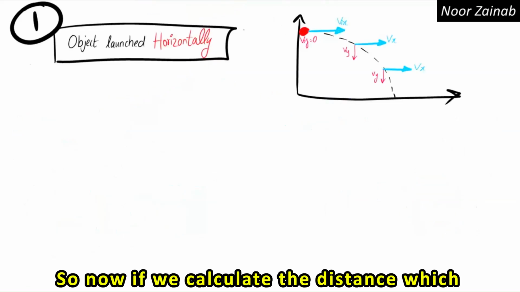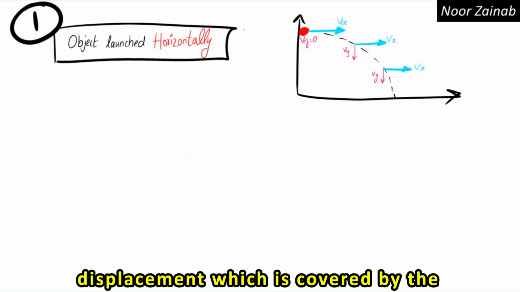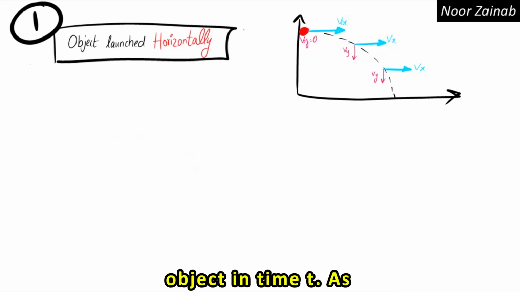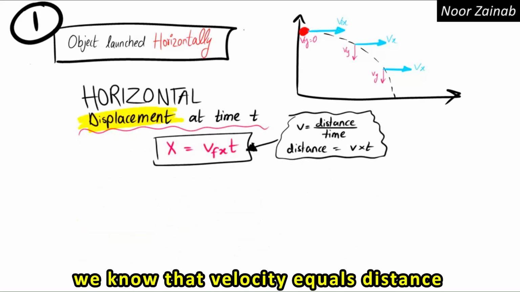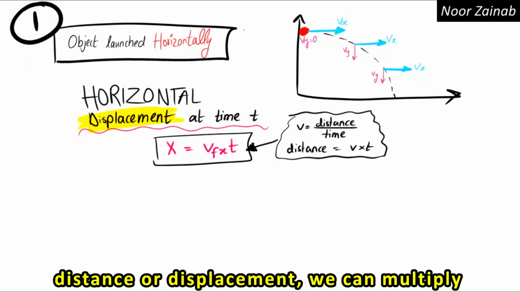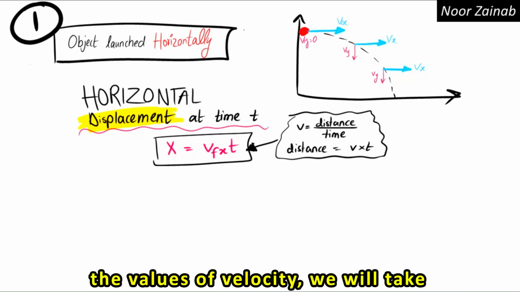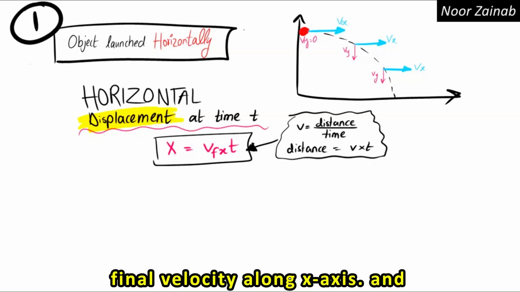So now let's calculate the distance the object has traveled, the displacement covered by the object in time t. As we know that velocity equals distance divided by time, if we have to find the distance or displacement, we can multiply velocity with time t. Hence, putting the values of velocity, we will take the final velocity along the x-axis.